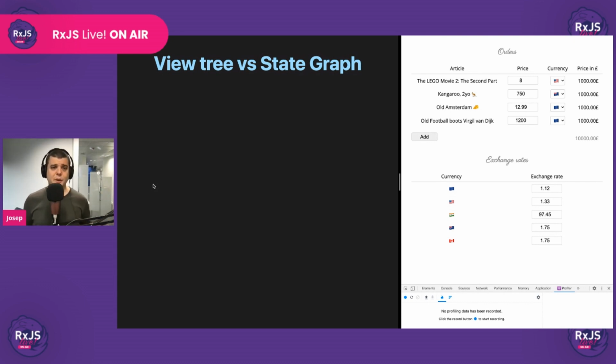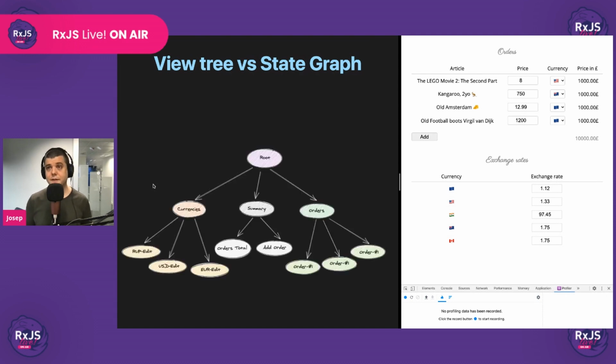Well, if we had to draw a diagram that represents how our components are being composed, that diagram would look more or less like this. Here we have a root component, which is this whole thing, and the root component has these currencies, which is this thing here. For lack of a better name, we have the summary component, which is the one holding the add button and the totals. And then here we have the orders, the order lines, right? This tree represents the way that our components are being composed, right?